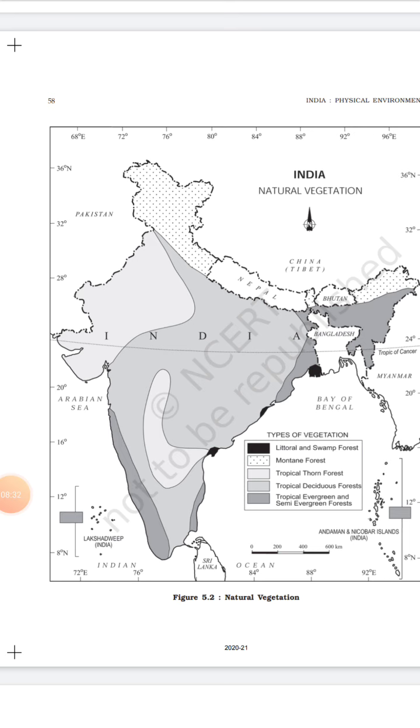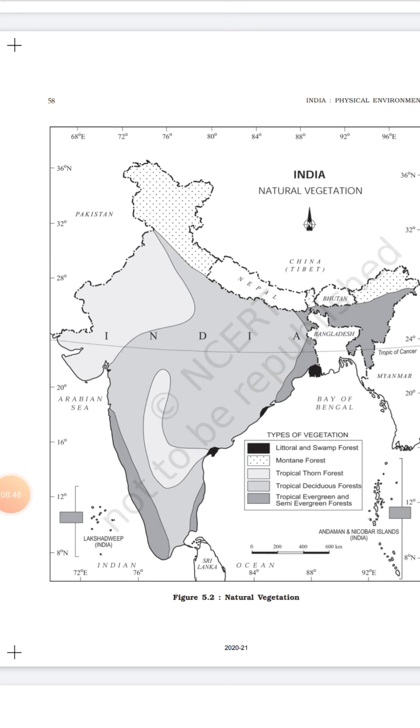So next is tropical thorn forest. All the western side of our country, that is Gujarat, Rajasthan, Punjab, part of Haryana, and some part of Uttar Pradesh belongs to this category.